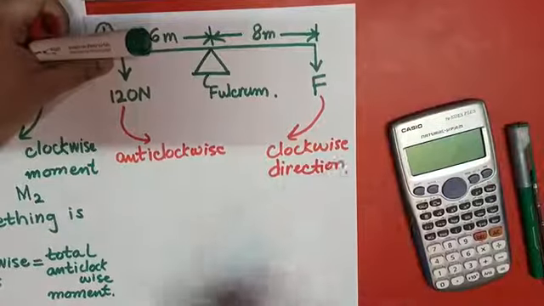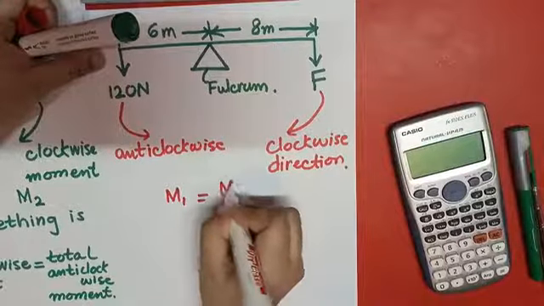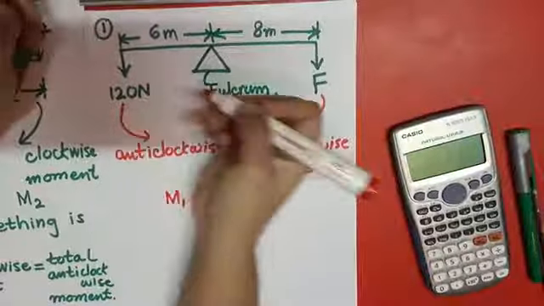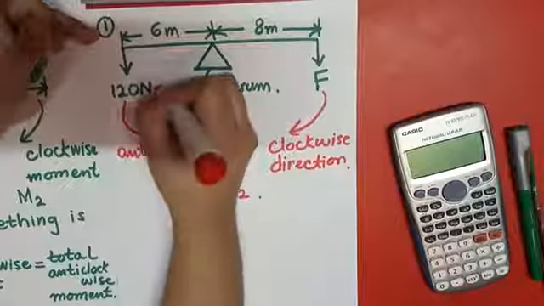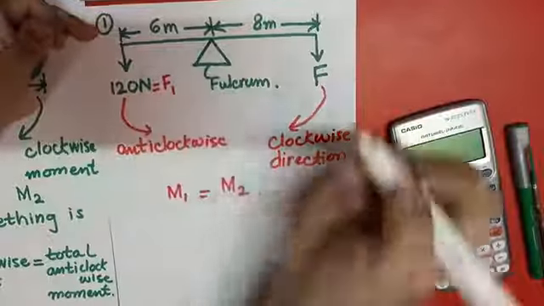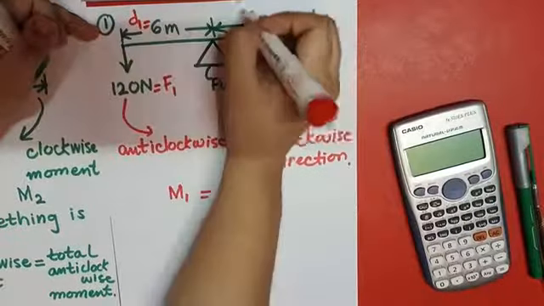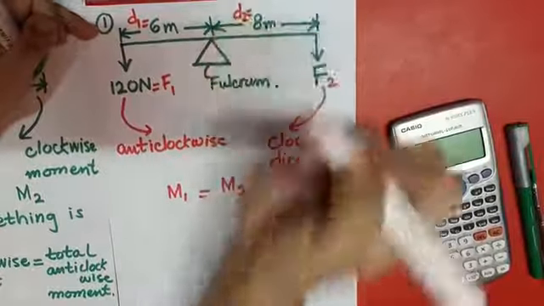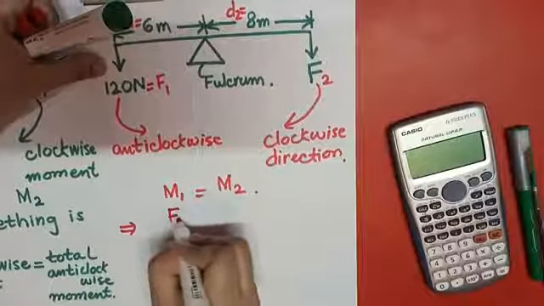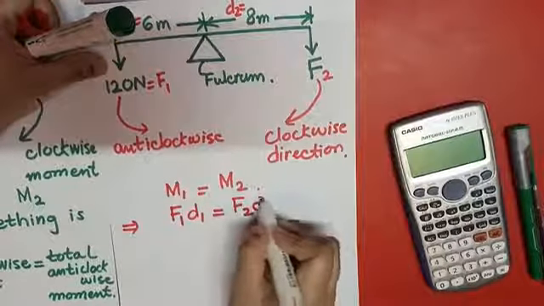So what I have to do, I know that M1 is equal to M2 according to the equilibrium conditions. Suppose this is F1, or you can also say W, this is F2, and this one is D1. It is not given in the question, I am assuming it myself. Moment 1 is equal to F1 D1 and moment 2 is equal to F2 D2.